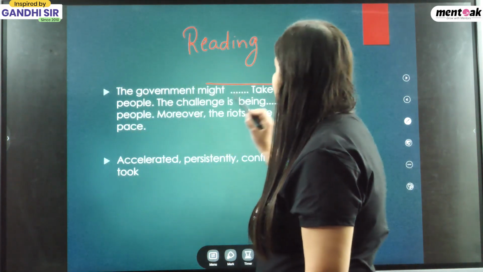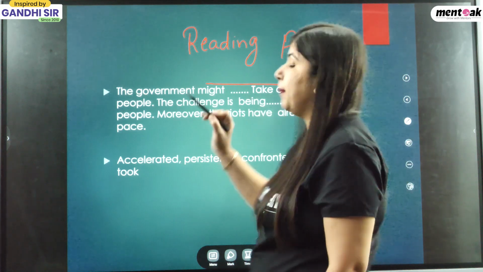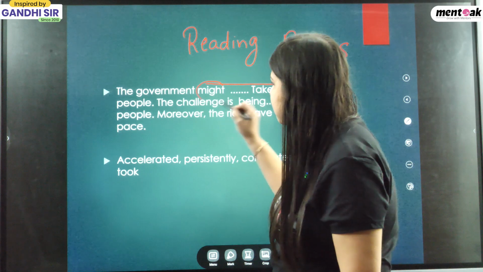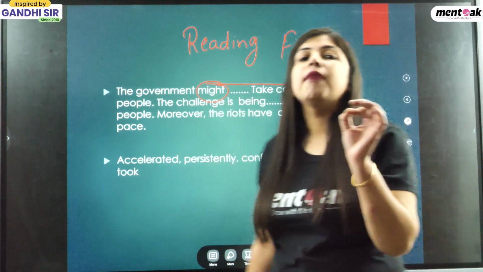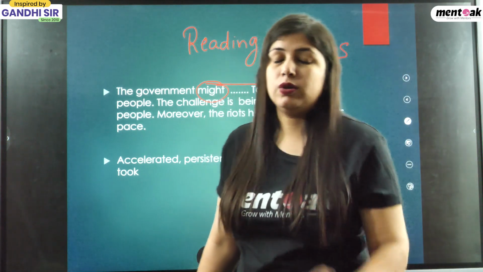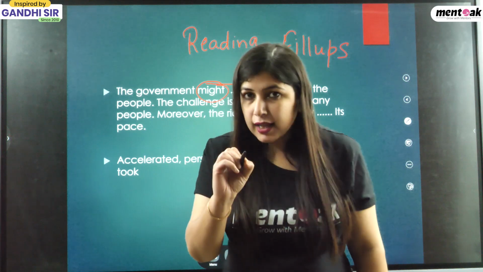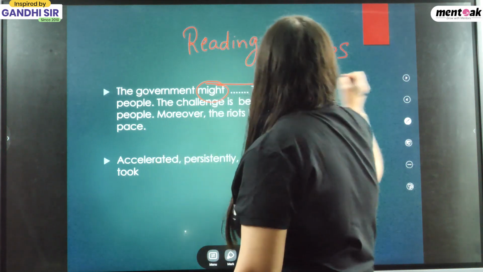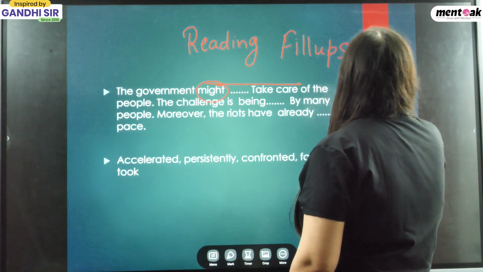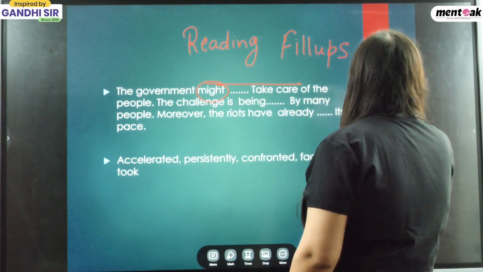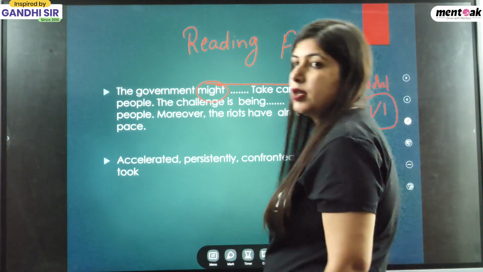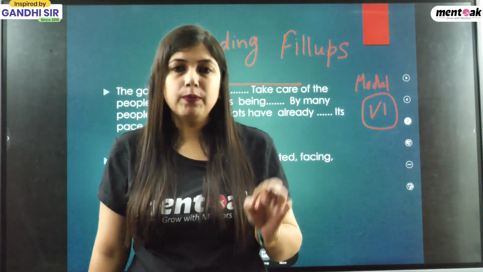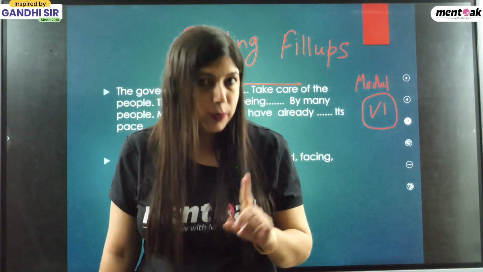The government might dash take care of the people. Now student, what is the main word over here before the blank? That is might. Now what is might? Might is a kind of modal. So students, with modals, always remember what we need to do with the modals. We always put the first form of the verb. So this thing you have to take care of. With the modal, you have to mark the first form of the verb.